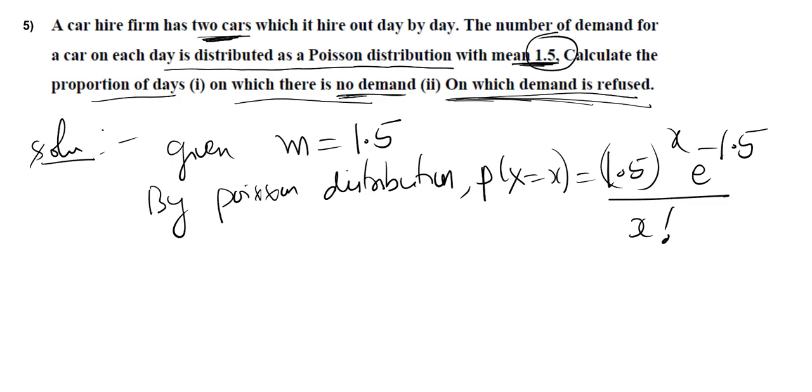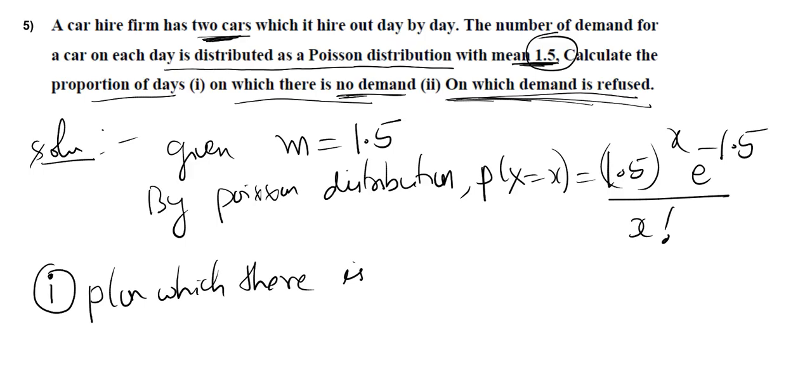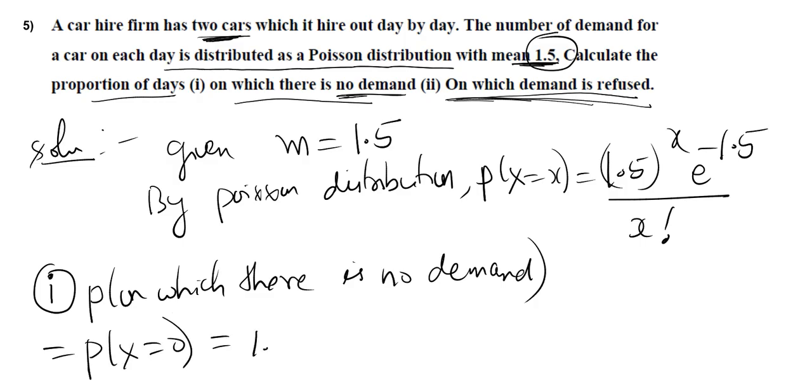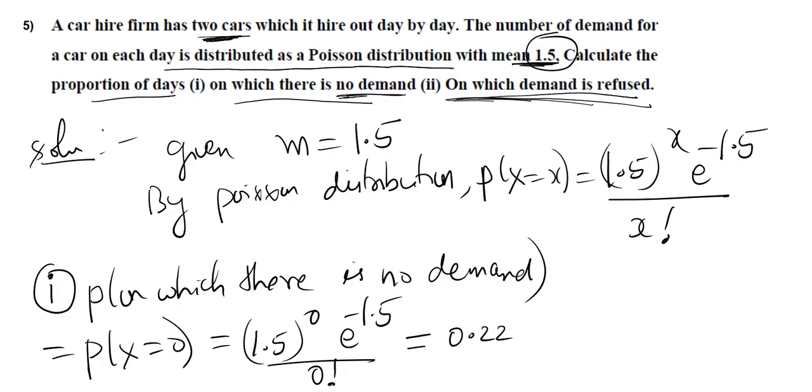So first we have to find the probability on which there is no demand. So no demand means we put x is equal to 0 directly. 1.5 power 0, e power minus 1.5 by 0 factorial. The answer is 0.2231.